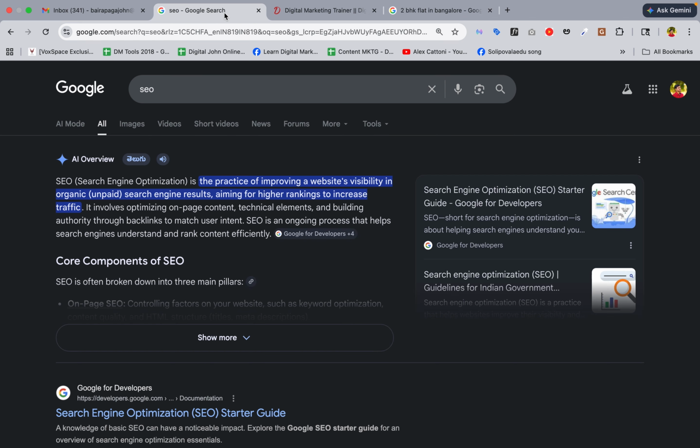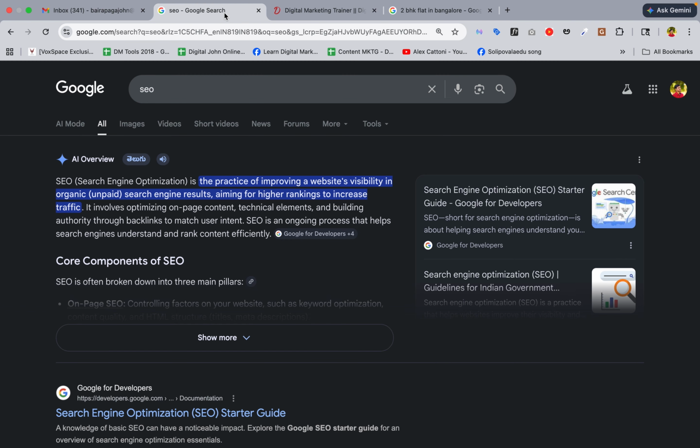So I have shown you with the example also. If anybody searches with any query, if non-sponsored results are okay, without sponsored, if our website is coming in the Google top results, then we call it search engine optimization. So what does SEO mean?